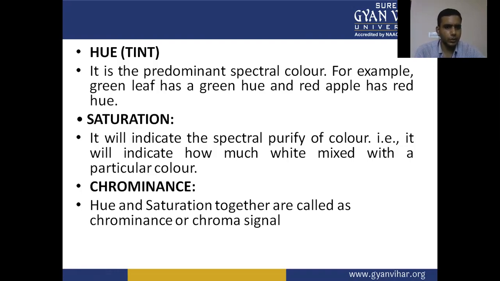Chrominance: hue and saturation together are called the chrominance or chroma signal. So hue and saturation both make up the chroma signal. So these are luminance, hue, saturation, and chrominance. These four properties of color fundamentals are given here to understand the concept of the color television system.